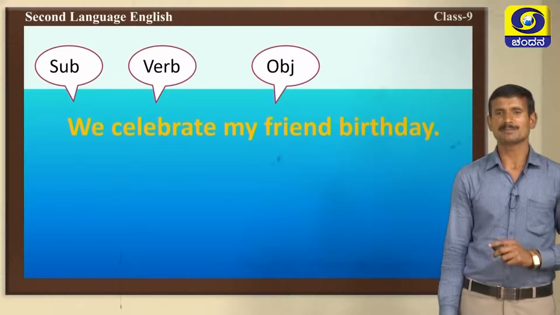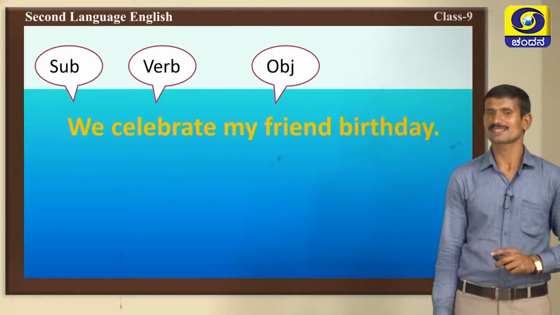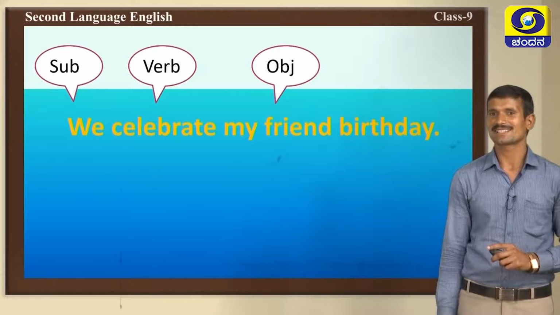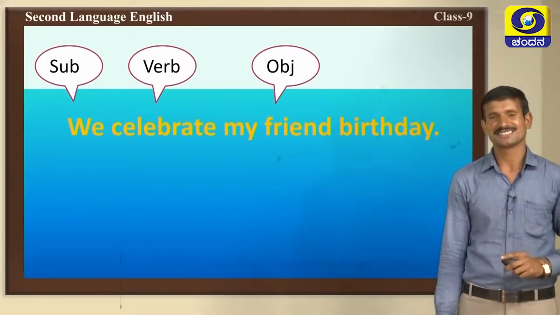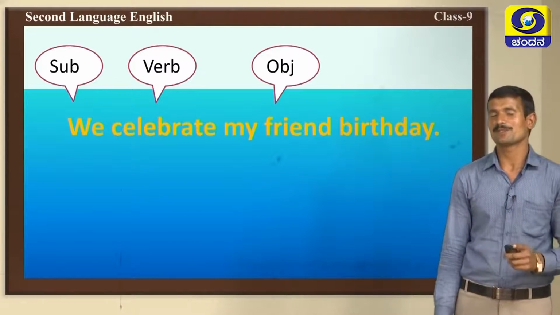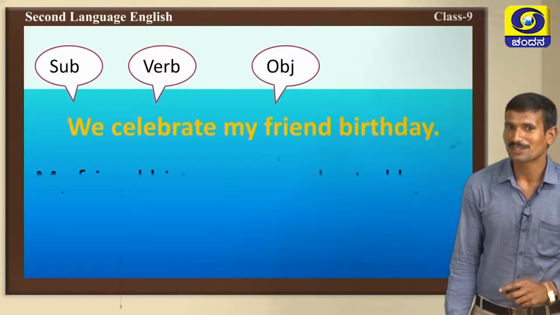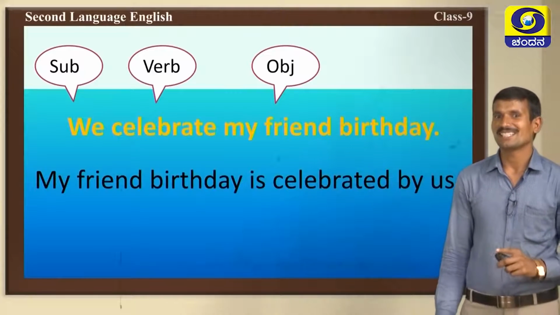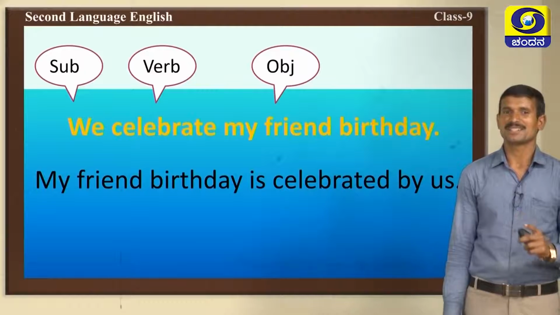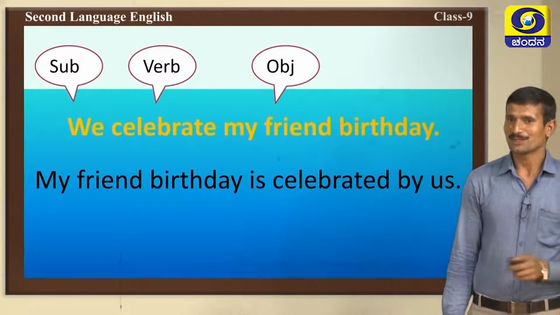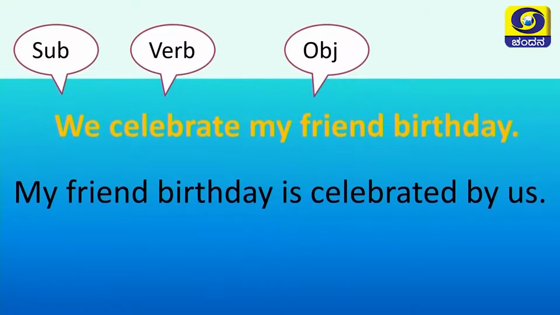Then, my friend's birthday, that is a singular noun. Celebrate is present form. Very good. The verb celebrate is present form. My friend's birthday is a singular noun. So, we should use is only. Very good. My friend's birthday is, and verb 1 changes into verb 3 form, celebrated by us. Why should we use us?